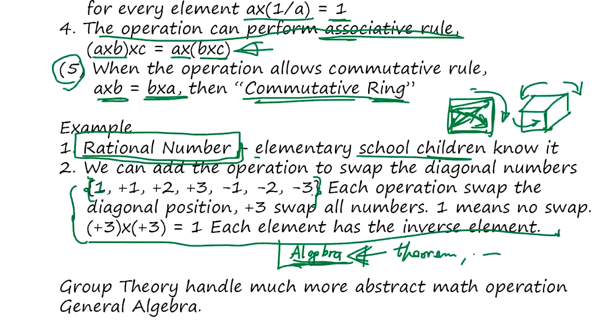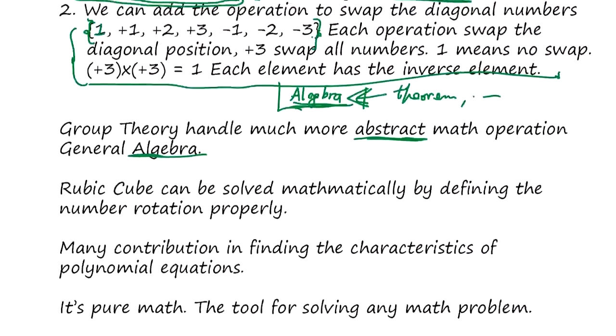Now, group theory is actually much more abstract than general algebra. Good examples of algebra are the integers and the rational numbers, which are a group and a ring. Using group theory, there are a lot of characteristics we can extract about integers and rational numbers. For example, the characteristics of polynomial functions can be extracted using group theory. And that's what it is.